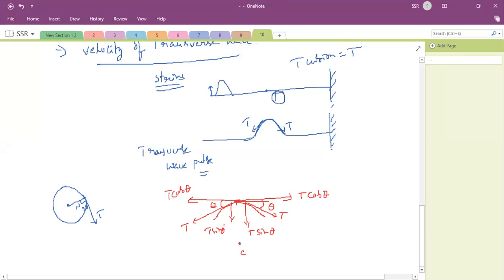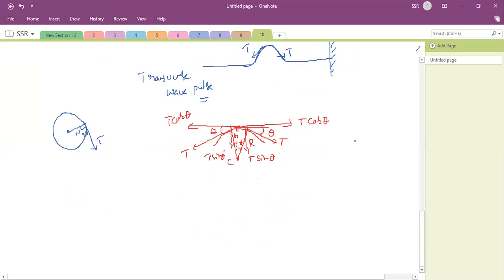Clear this? Then with respect to center, let us define here center C. Then you can define these points. Then you can take a normal. Then this is theta, this is theta. Are you clear now? The total angle at the center is 2 theta. Are you clear this? Because this is the tangent line, this is the normal, and this is the normal to the circle. This is the radius.